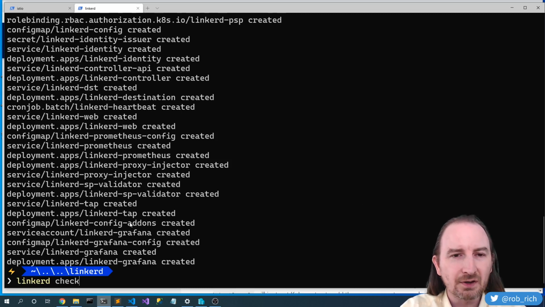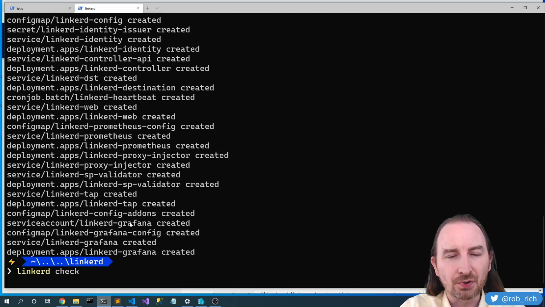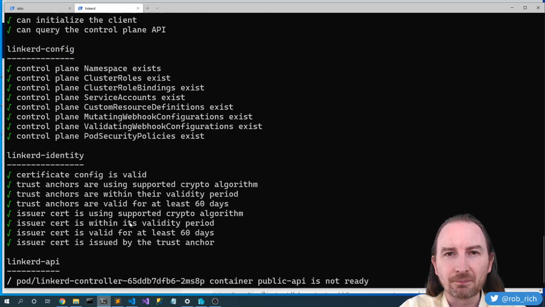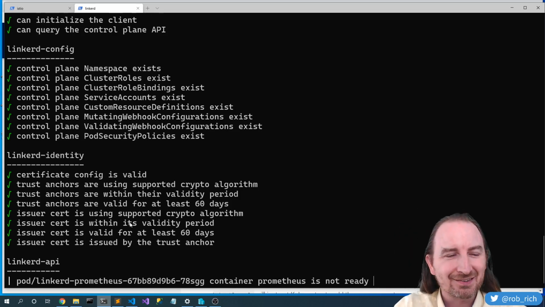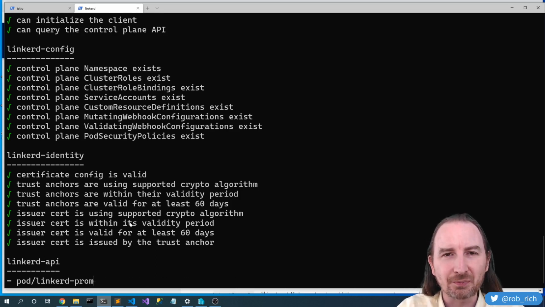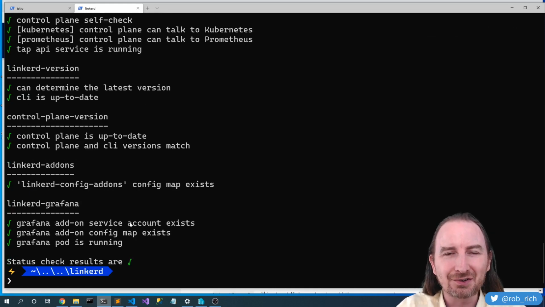linkerd check. We did --pre before to say, let's go see if our cluster is ready. Now without the pre, we're going to go validate the LinkerD setup. In particular, it will wait for those things to spin up as it needs to, and that's really cool. Is it ready? It's still spinning up. I love watching these things spin up, and I love how it checks to see that everything is running correctly. It does take a minute to spin up, especially when my machine is doing lots of other things. But there we go. LinkerD is ready.